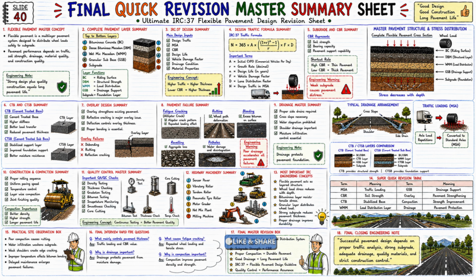Now let's look at the 16th section. 1-6 Final Interview Rapid Fire Questions. Q. What mainly controls pavement thickness? Ans. Traffic loading and CBR value. Q. Why is drainage important? Ans. Drainage protects pavement from moisture damage.